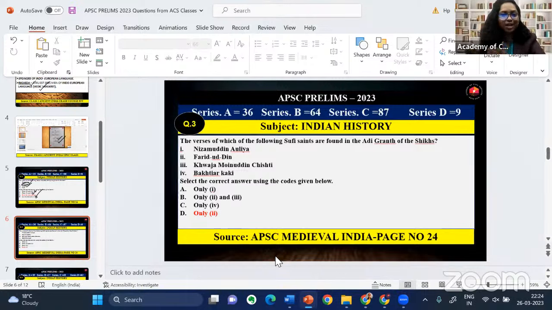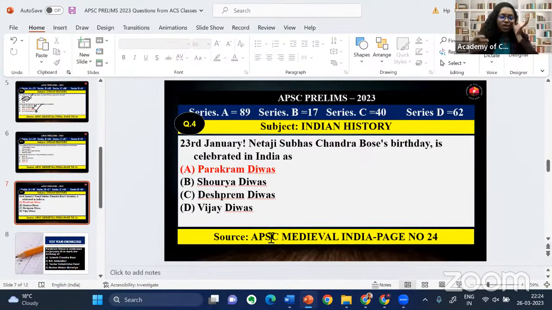Jahangir had executed. So the same kind of question, in the Adi Granth you can see the verses of Baba Farid, who is very famous in the Indian state of Punjab. Now, coming into the next question.